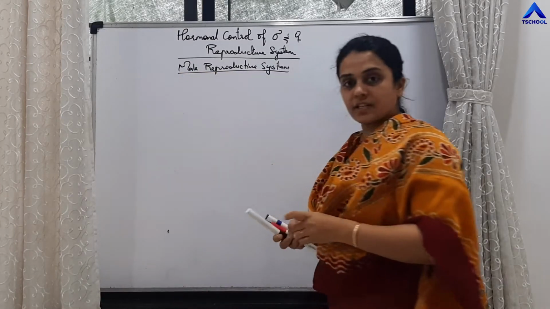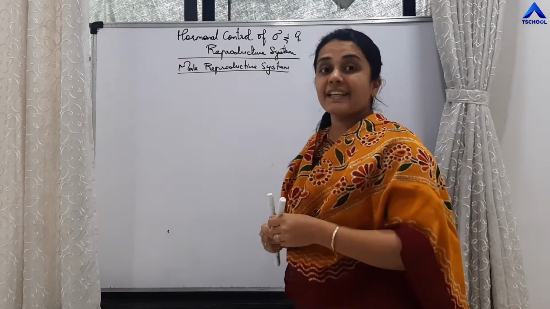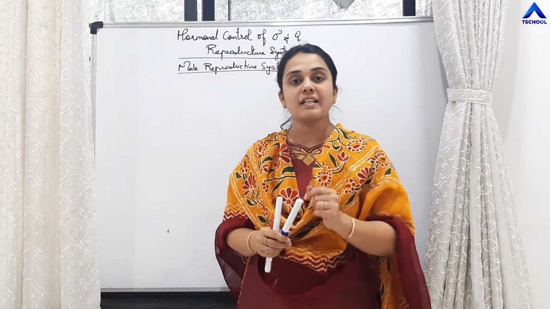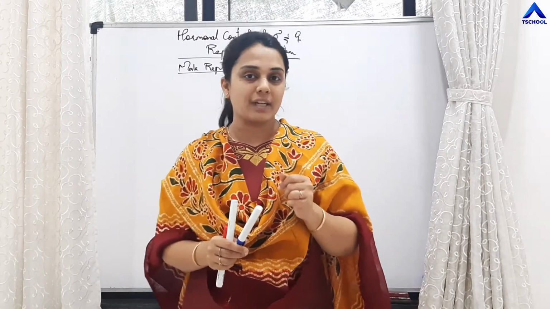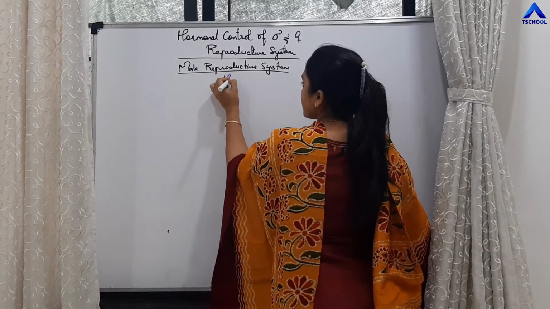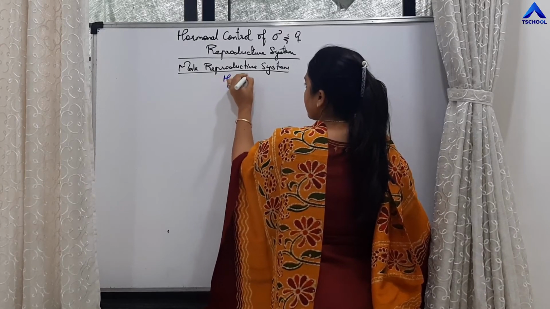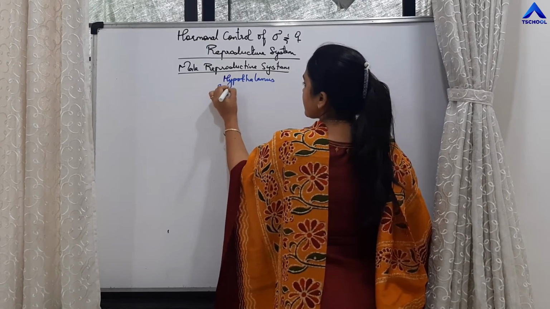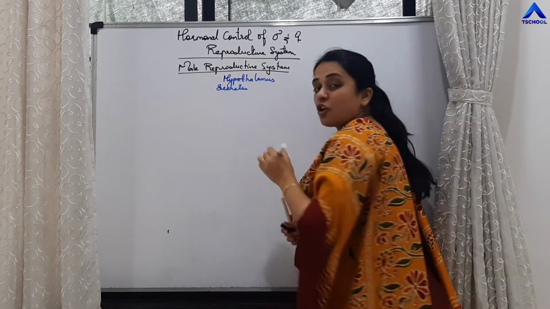What happens, students? We know that there is the hypothalamus. The hypothalamus is attached to the pituitary gland by a stalk, that is the infundibulum. The hypothalamus secretes which hormone?